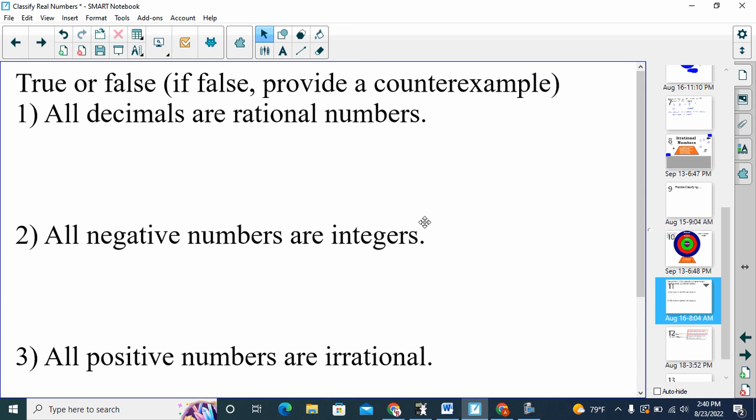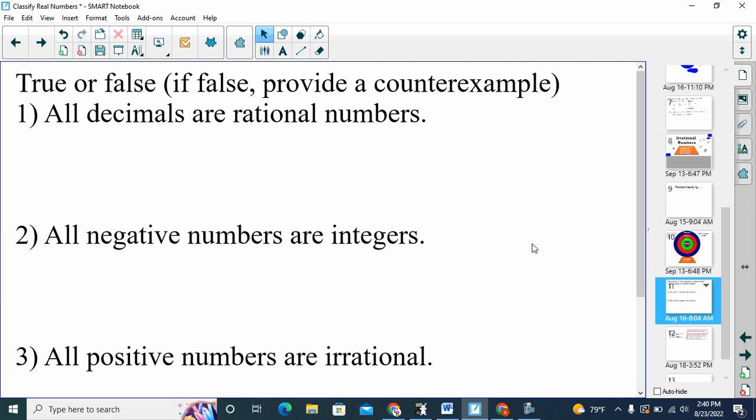These should go in your notes. These are true or false questions. And then it wants to know if the statement is false, we need to provide a counterexample. Counterexample is an example that shows it's not always true. So it might sometimes be true, but unless it's always true, we're going to say false. And then we can provide a counterexample by showing at least one example that shows that it's not always true.